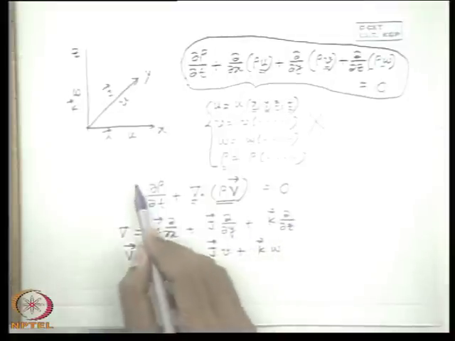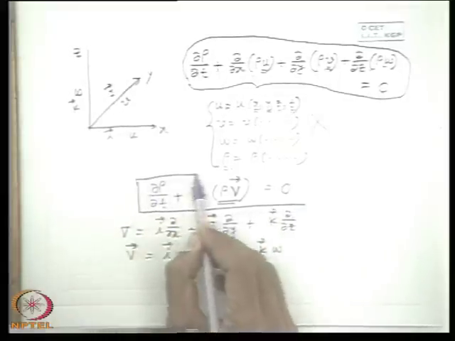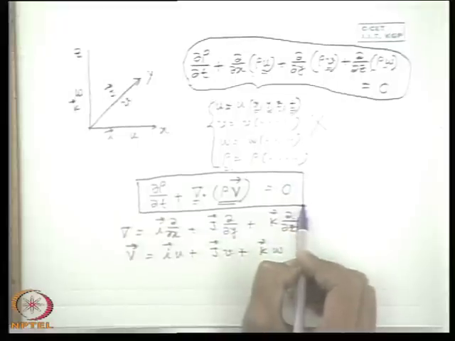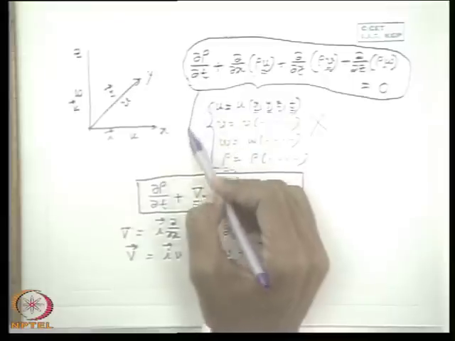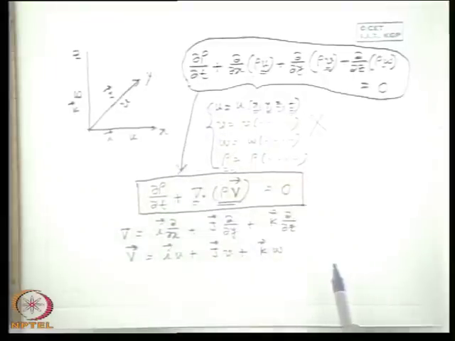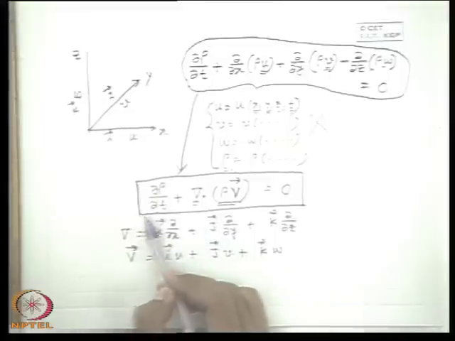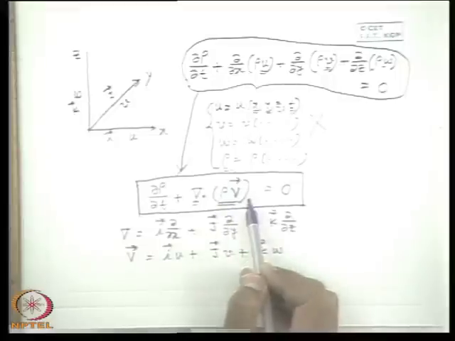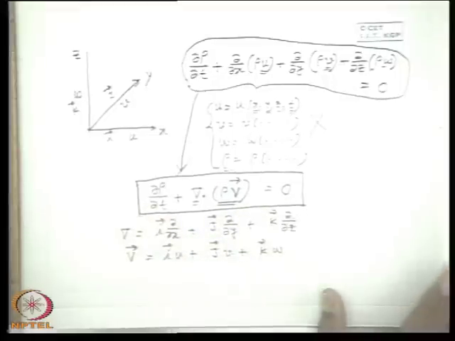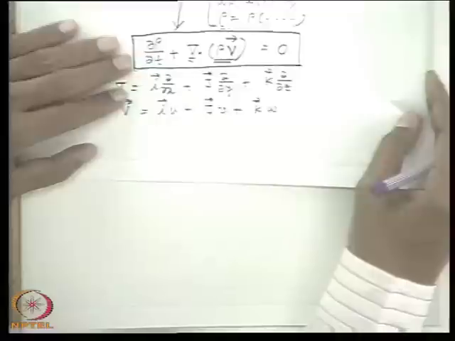Therefore, one way of converting any equation from one coordinate system to another is to take the equation in one coordinate system and find its general vector form. Once we have the vector form, we can expand it in different coordinate systems to get the equation in each coordinate system. Before coming to that, I should describe one thing which we probably described earlier also.